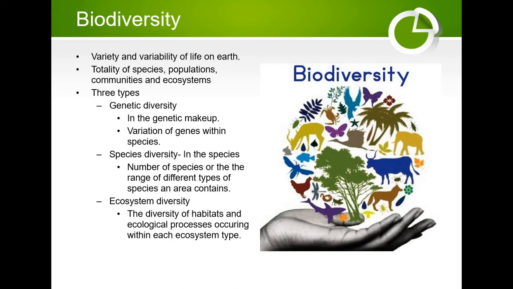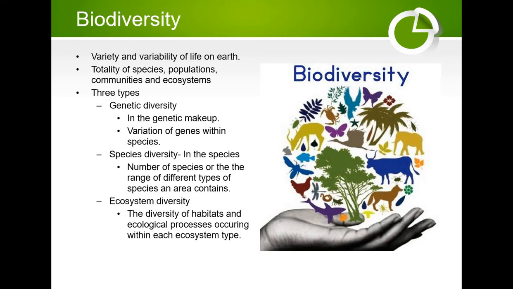Next comes ecosystem diversity or community diversity. Ecosystem diversity is the diversity of habitats and ecological processes occurring within each ecosystem type, or it is the variation in the biological communities in an ecosystem. There is a variation in the structure and functions among different ecosystems. For example, we have forest ecosystem, pond ecosystem, lake ecosystem, and so on. So these are all the levels or types of biodiversity.